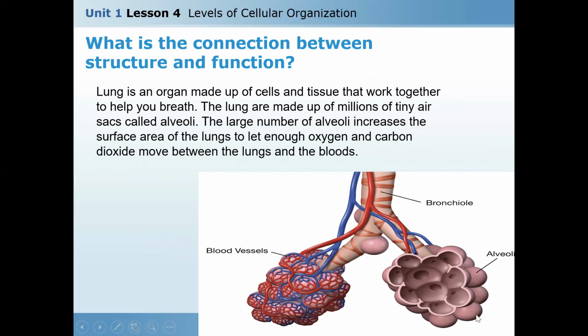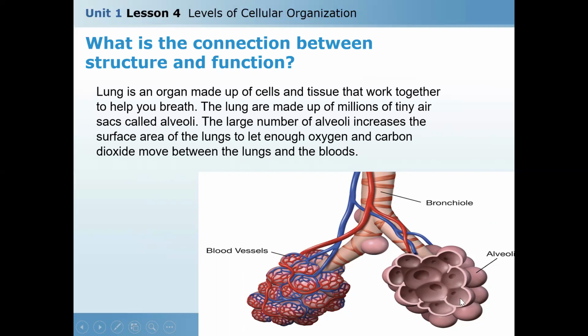So this gives you the difference between structure and function. Here is the structure, that lungs formed of bronchioles and tiny air sacs called alveoli. These alveoli reached in blood vessels.